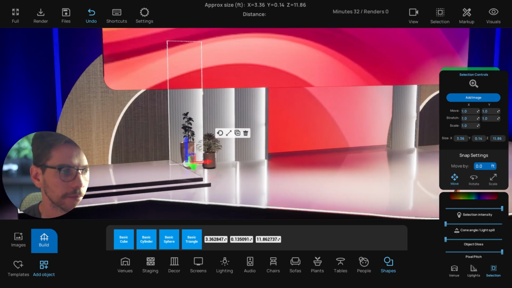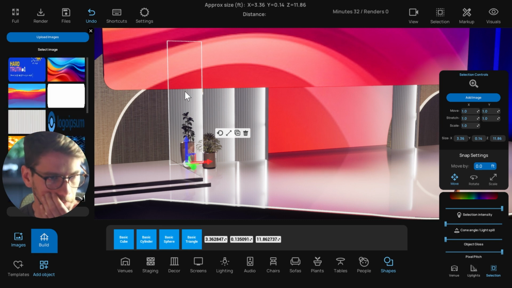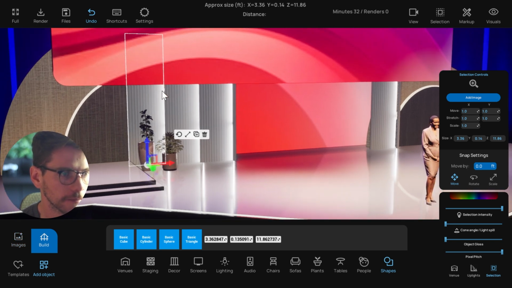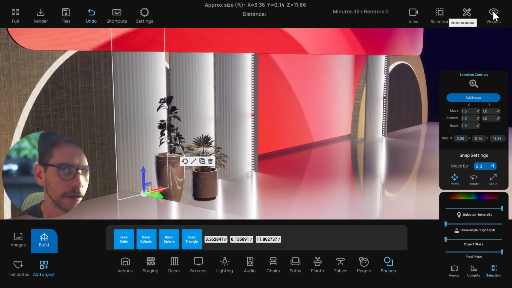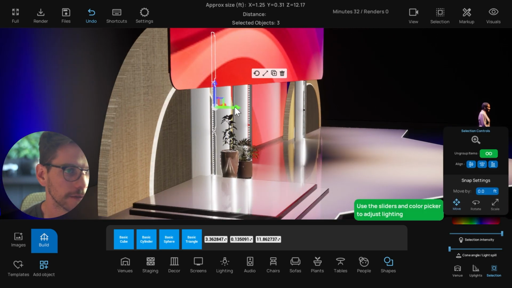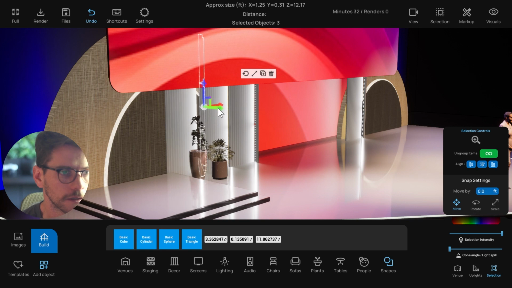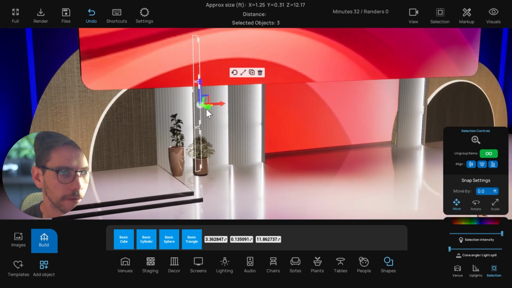These are just rectangular shapes again that I uploaded a texture to. So it looks like some type of corrugated material. And so I just found an image of a corrugated texture and then I added it to that. And then behind these things here, I have some LED lights that I added in. So I created some LED lights there, and then I just grouped them and added them back here.